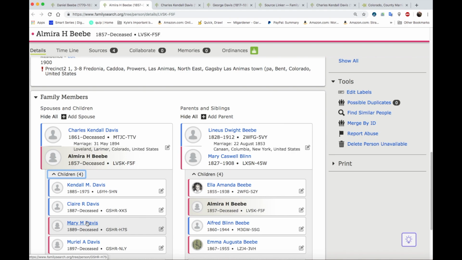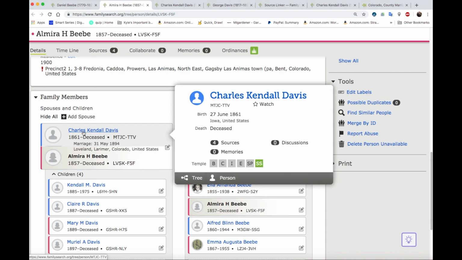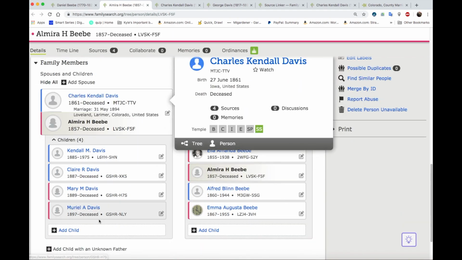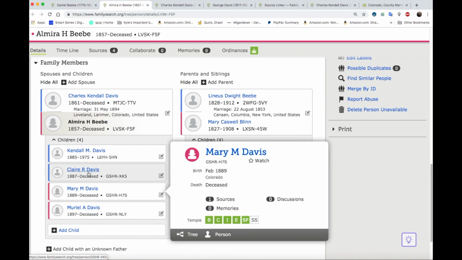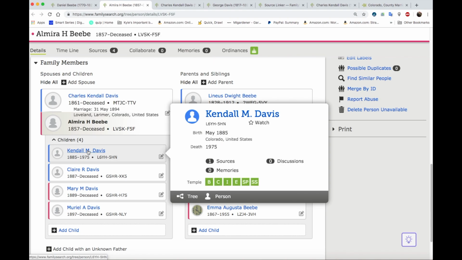We're going to go ahead and fix that at a later date. But Charles has a previous marriage, and Muriel is a new daughter who was not on the tree previously. Kendall was on the tree previously, but not really linked to anything.